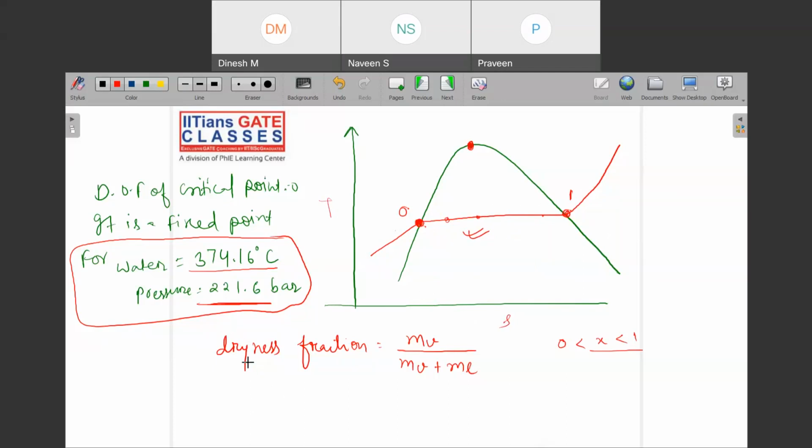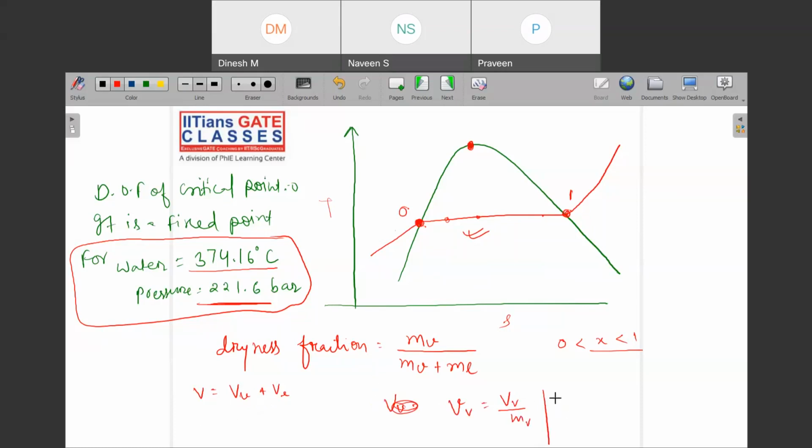So can we see that the volume here will be equal to what? Volume of vapor plus volume of liquid. Yes. And let me write down the specific volume. Specific volume of vapor is volume of vapor per unit mass of vapor.